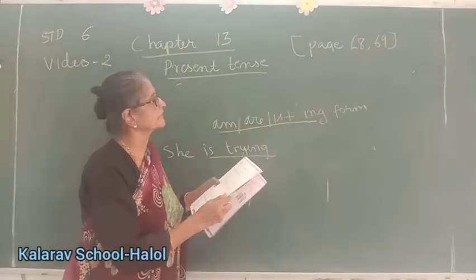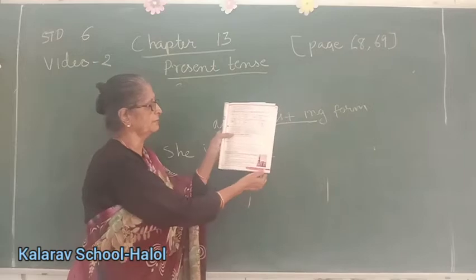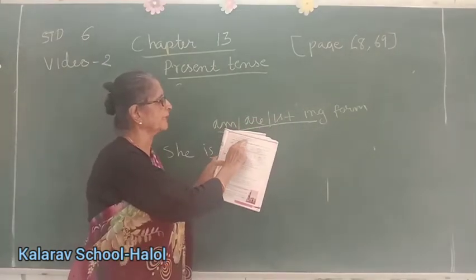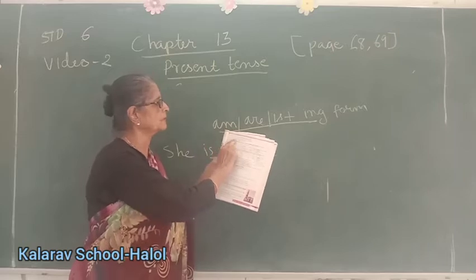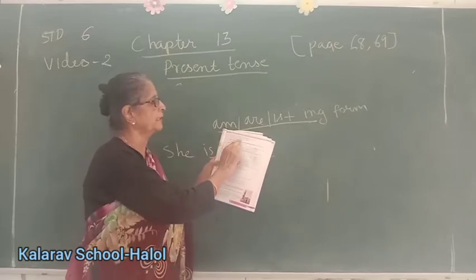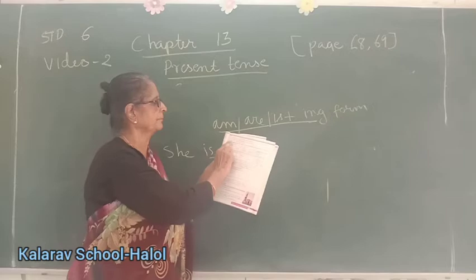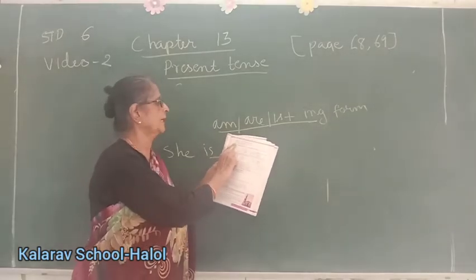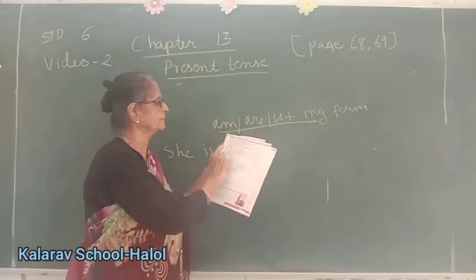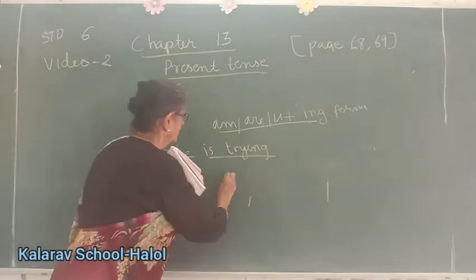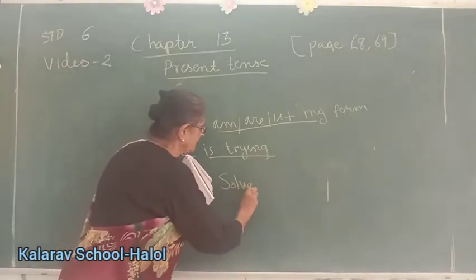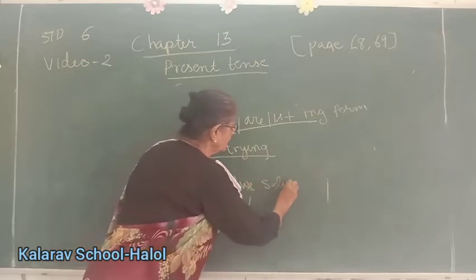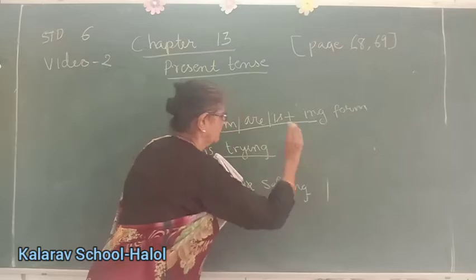Page number 69. Okay, all of you open. My friend is suffering from malaria. The horse is galloping down the road. I am, see, with I we have put m. I am solving a puzzle. Now, children, if a verb ends in e, you have to remove e. Solving.